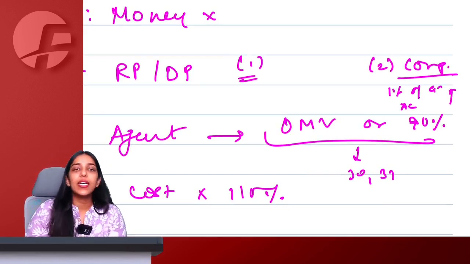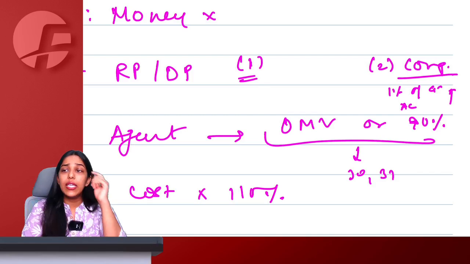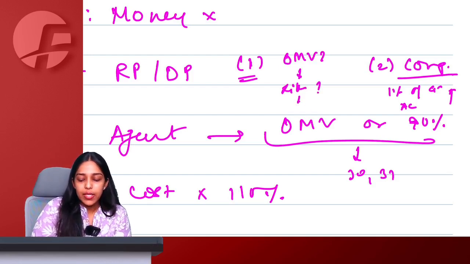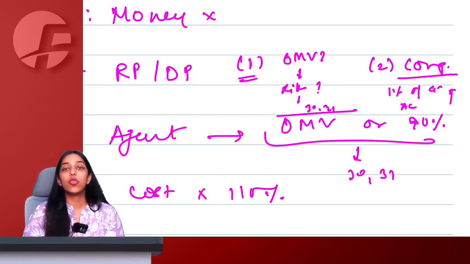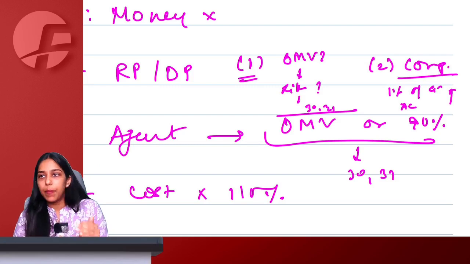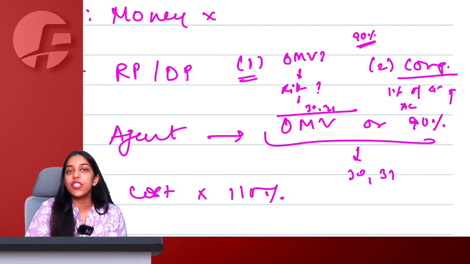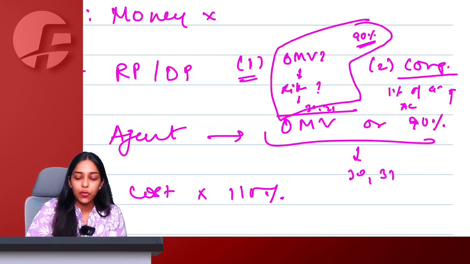And normal 28(1) says that when you are dealing with your related or distinct person, is the open market value available? No, ma'am. Is like kind and quality available? No, ma'am. Then simply Rule 30, Rule 31. Also, you have an option: if your recipient is further supplying these goods to customers, you can take 90% of whatever is charged from the customer. Whichever is beneficial out of the 2, you can opt.